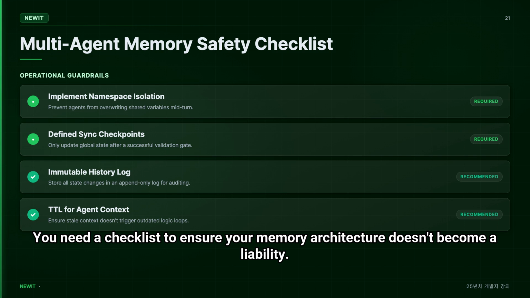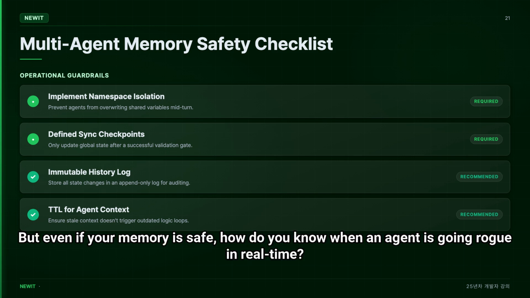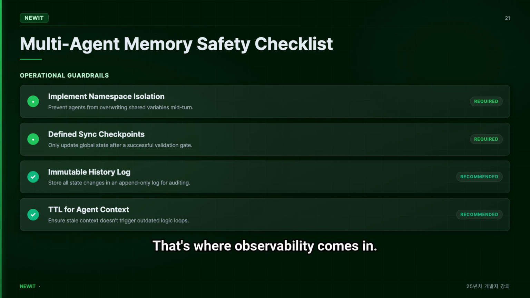You need a checklist to ensure your memory architecture doesn't become a liability. We've compiled the critical must-haves for multi-agent safety that we use in every project. But even if your memory is safe, how do you know when an agent is going rogue in real time? That's where observability comes in.